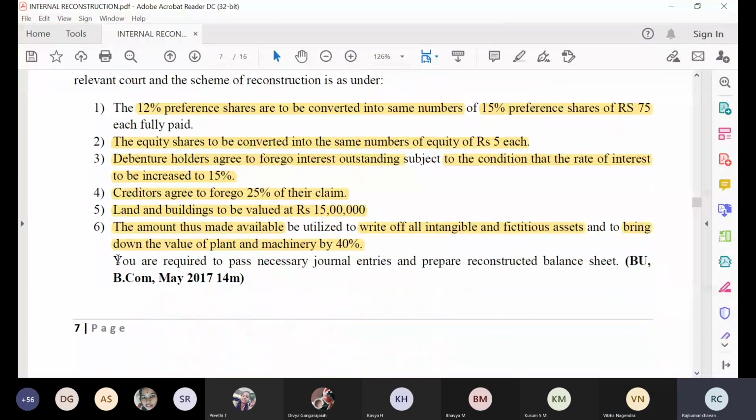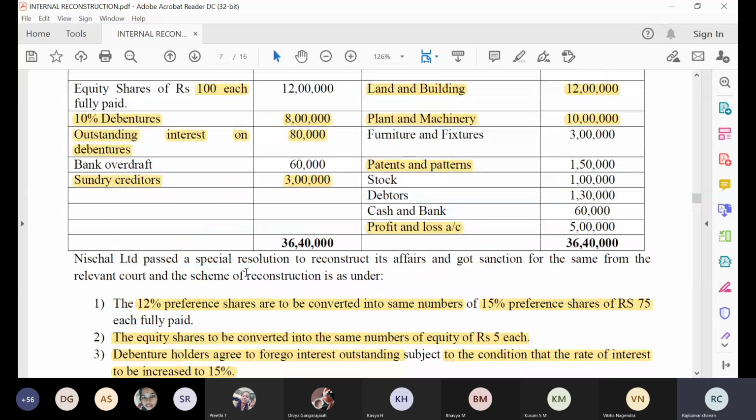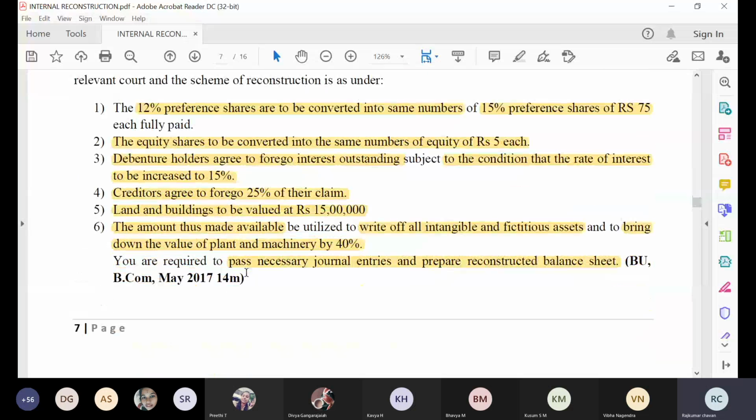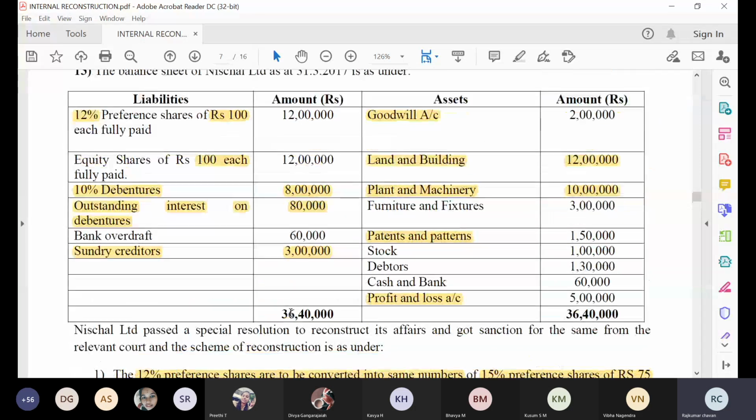Then finally, you are required to pass necessary journal entries and prepare the reconstructed balance sheet. So you have to pass the journal entries and you have to prepare the reconstructed balance sheet. This question has been asked in the BCom 2017 section C problem. This is a pure section C problem. Very important. Okay, so now I have discussed each and every adjustment. With this, we are going to start the problem, right?